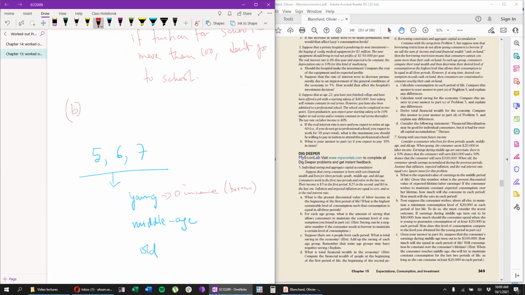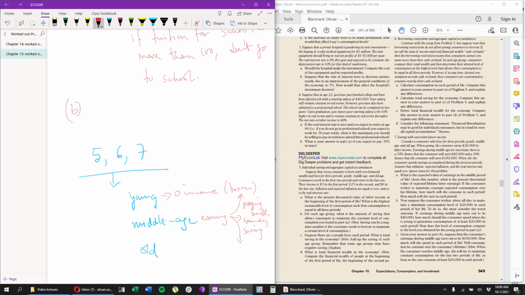At middle age, you are earning income. However, you are also doing 2 things. You are paying back how much you have borrowed when you were young. And at the same time, you are saving for your old age. And then, of course, there is a third branch, which is you are spending.